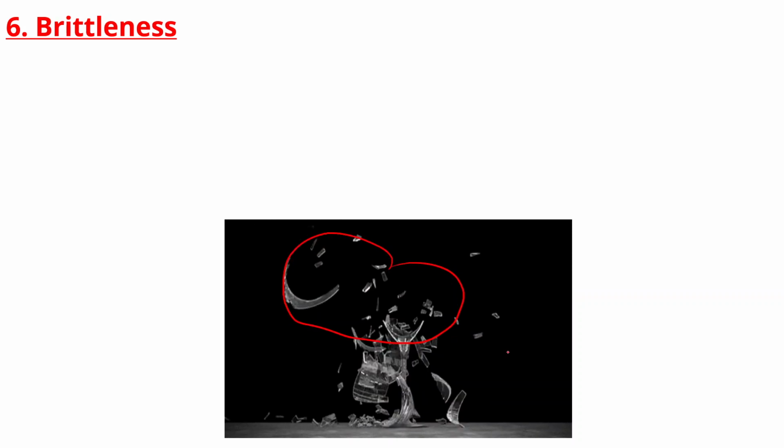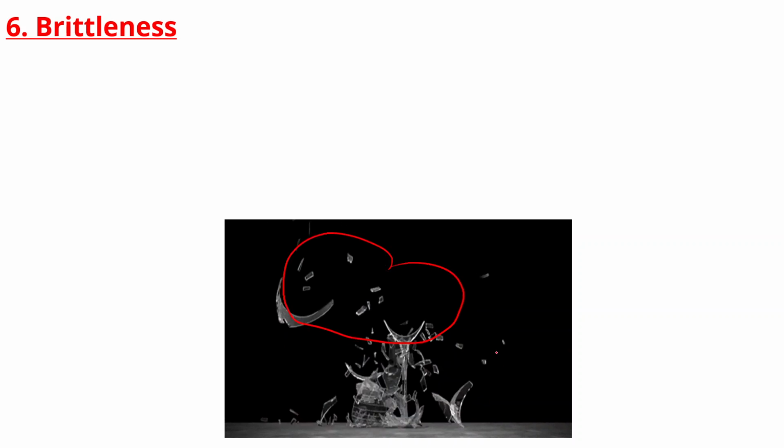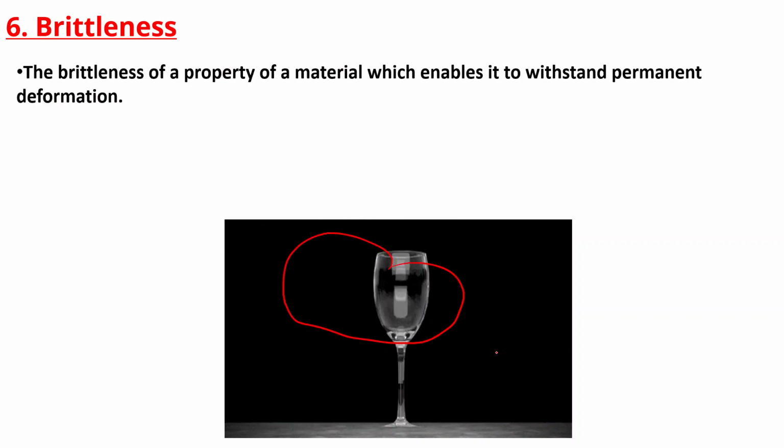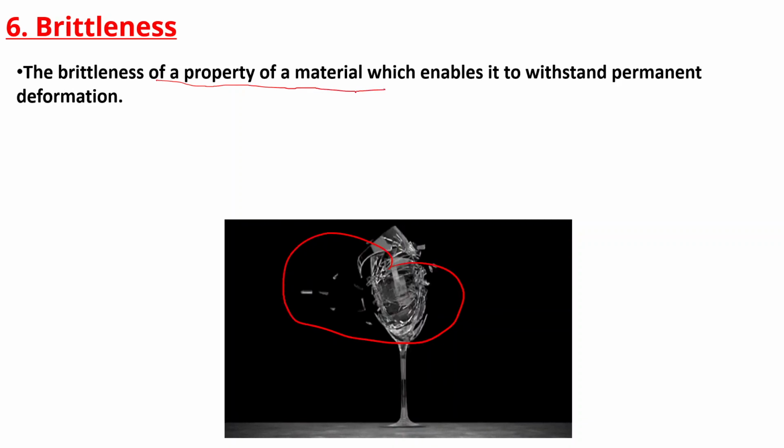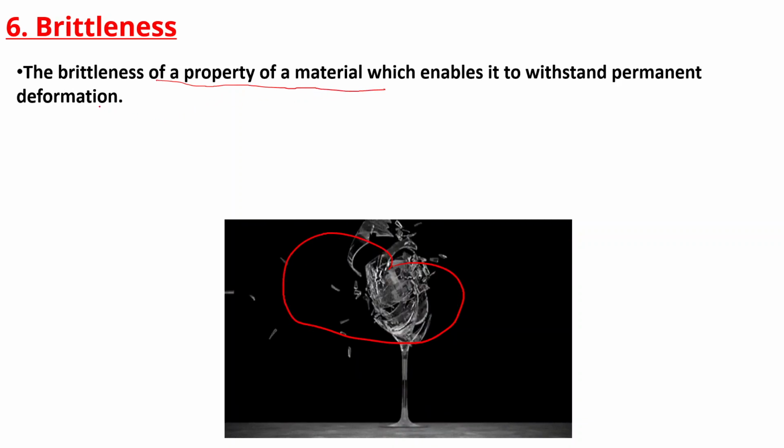After that we will talk about brittleness. What does brittleness mean? For example, you can see here, when we give the load, the whole glass breaks down. It is known as brittleness. Brittleness is also a mechanical property. Brittleness is the property of a material which causes it to break without permanent deformation.